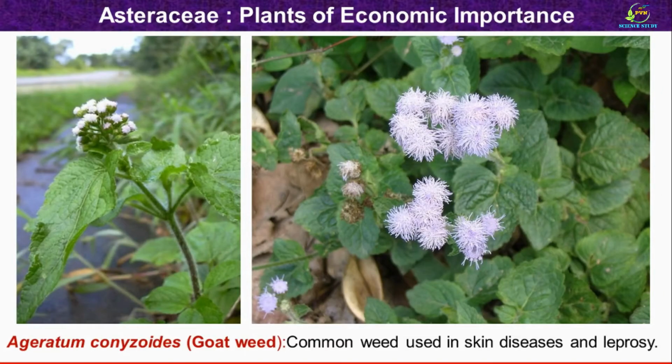Then the next important plant is Ageratum conyzoides. This is also a common weed. It is also known as goat weed. This plant is very common in the Konkan region of Maharashtra. This common weed is used in skin diseases as well as leprosy. These are the leaves of the plant and these are the inflorescences.